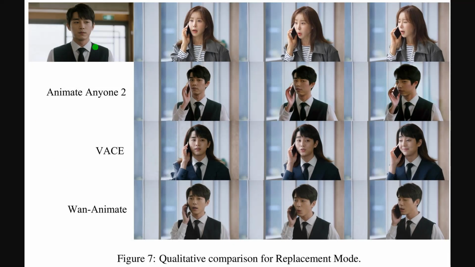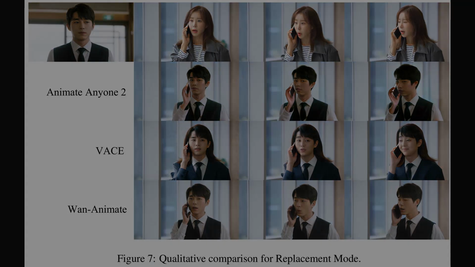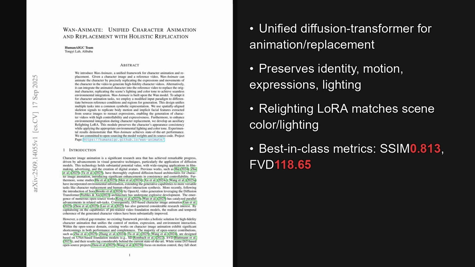Alright, the previous figure highlighted animation quality. Figure 7 shows a qualitative comparison for replacement mode, with rows for Animate Anyone 2, VACE, and Wan-Animate, and columns showing matched frames. The competing systems exhibit identity drift and softer details, which weaken realism during longer sequences. Wan-Animate maintains consistent identity and sharper textures, and the relighting closely matches the scene so skin tone and suit shading stay coherent across frames.